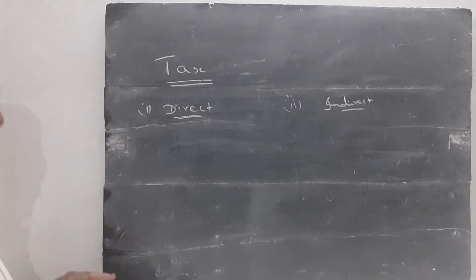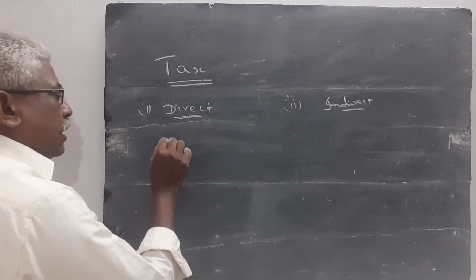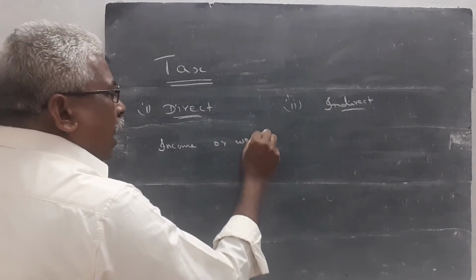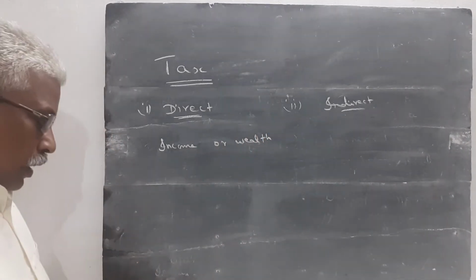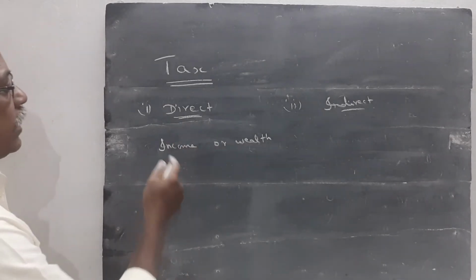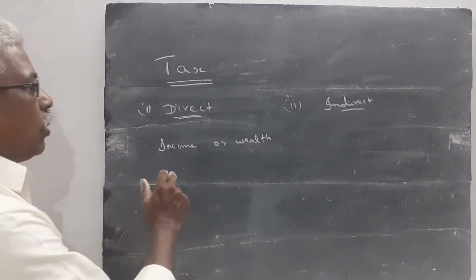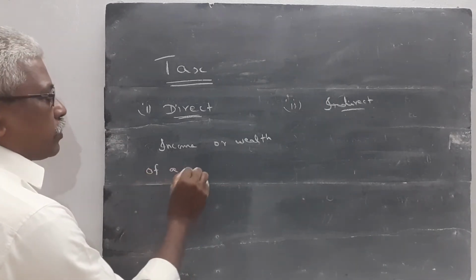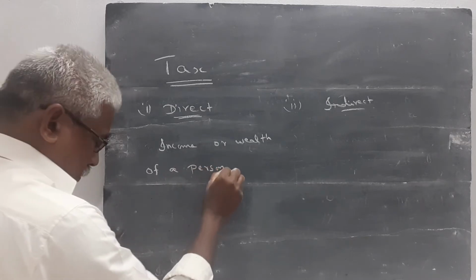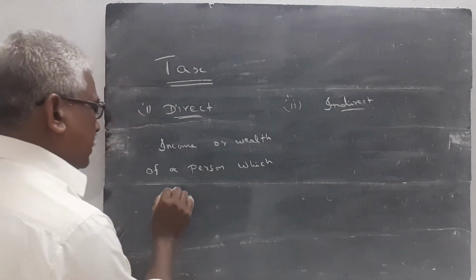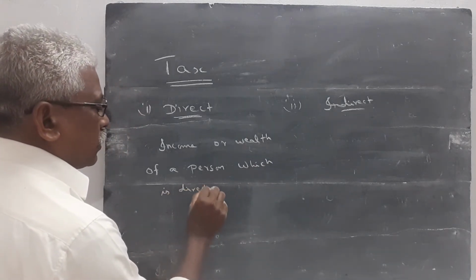Direct tax means if a tax is levied on the income or wealth earned by an individual, which is directly paid to the government.